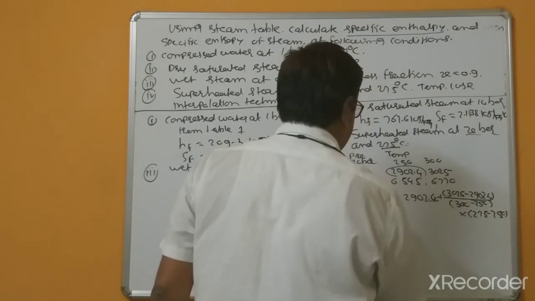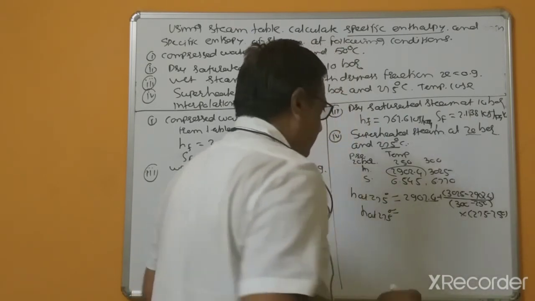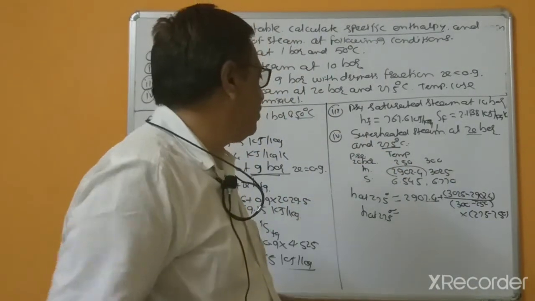So H at 275 degrees centigrade, this is using interpolation method.